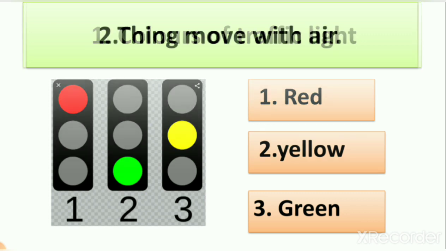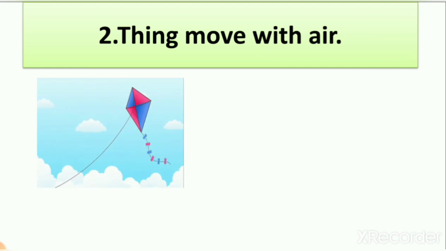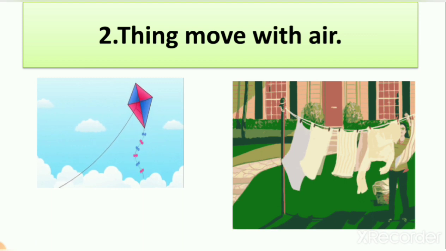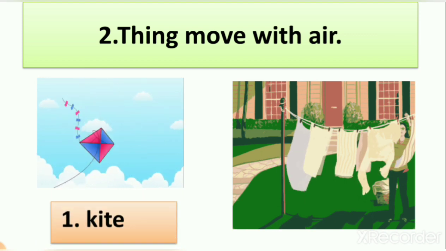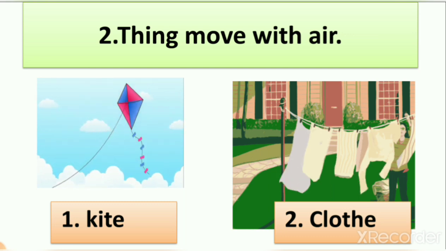Now our second give two names is things move with air. So in this what do we write? We write kite and clothes. As you know that we can feel air in things, but here the question is, you have to write the names of two things in which we can feel air. So first is kite and second is clothes, right? So I write here kite and clothes. So here the answer is kite and clothes.